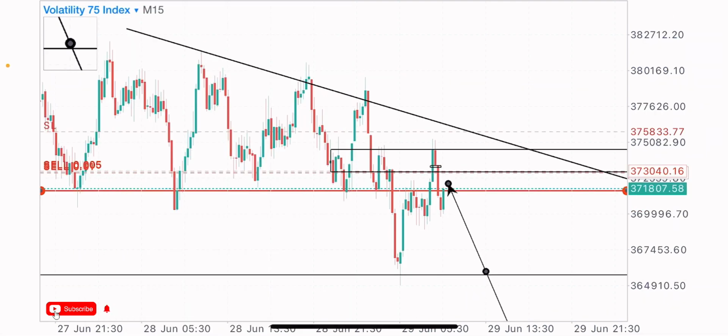So you can get a retest to this our zone. I'm taking more sales at this point. I'm taking more sales. My stop loss at this zone. So I'll be giving you guys an update on how the trade played out.